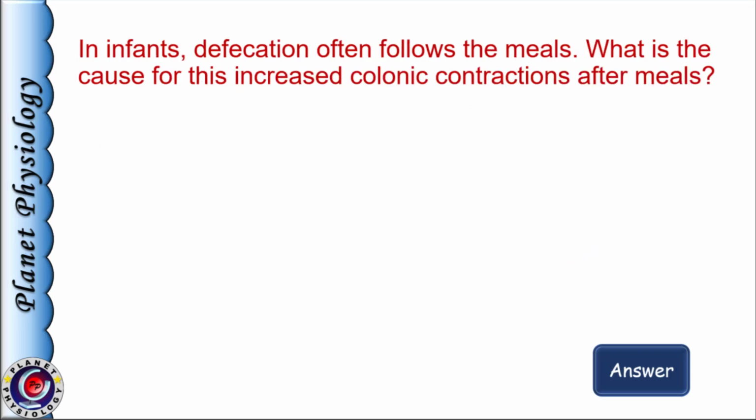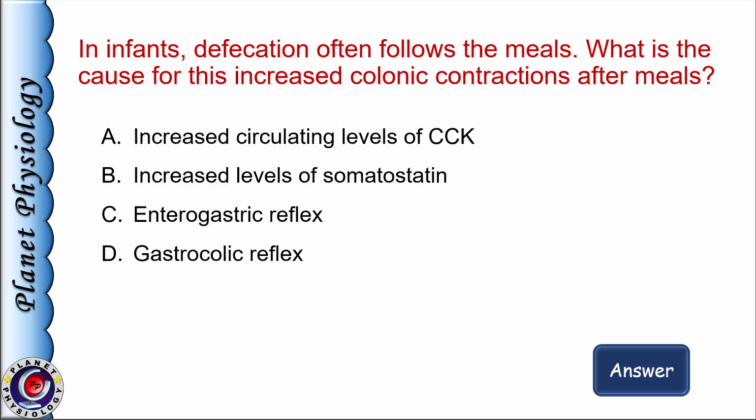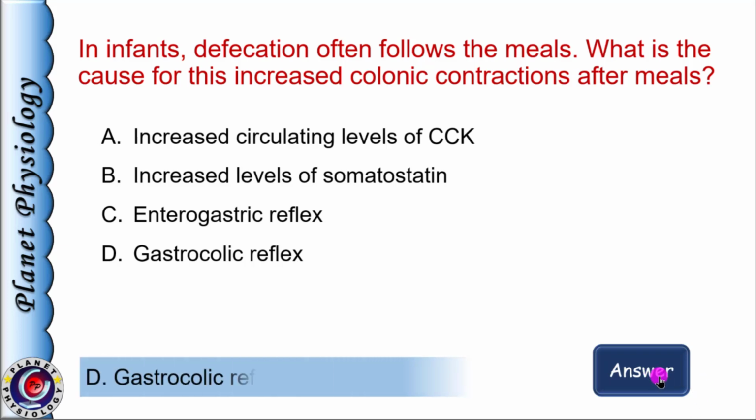Next question. In infants, defecation often follows the meals. What is the cause for increased colonic contractions after meals? A. Increased circulatory levels of CCK, B. Increased levels of somatostatin, C. Enterogastric reflex, and D. Gastrocolic reflex. The correct answer is option D, gastrocolic reflex, where distension of the stomach by food initiates contractions of the colon. This frequently initiates desire for defecation. Enterogastric reflex is the inhibition of gastric motility and secretion due to entry of chyme into the duodenum.